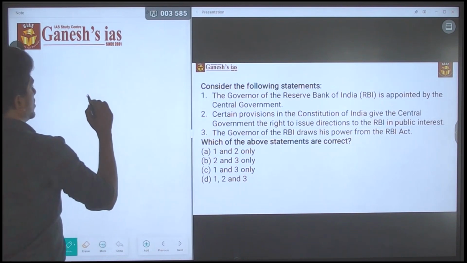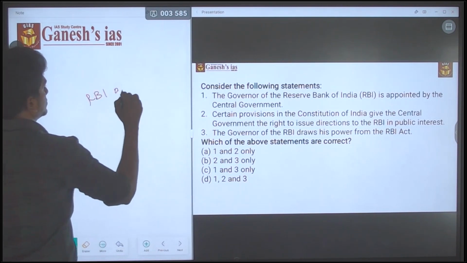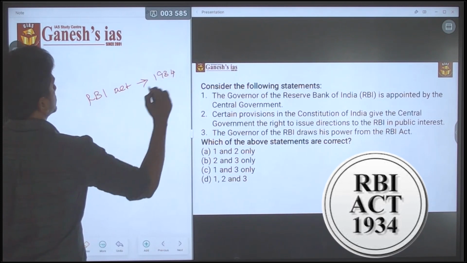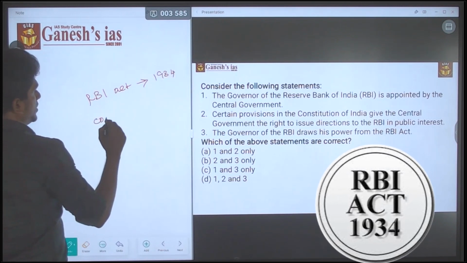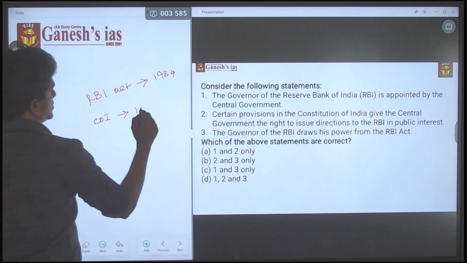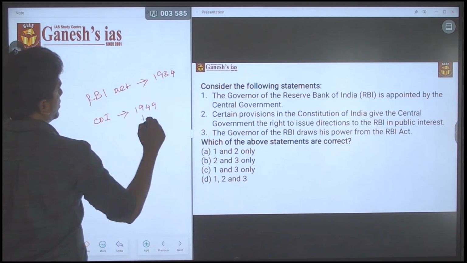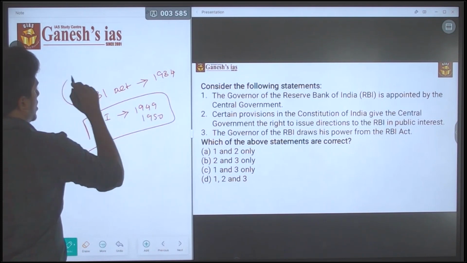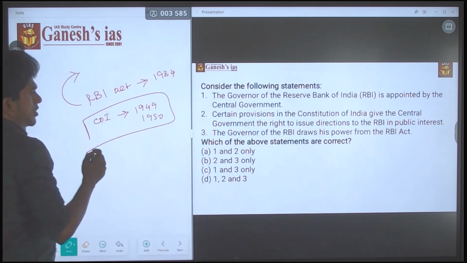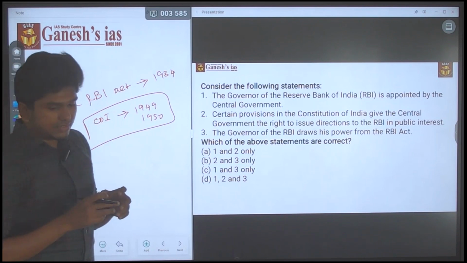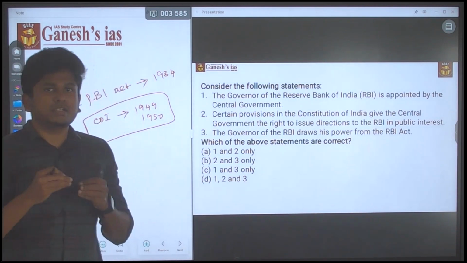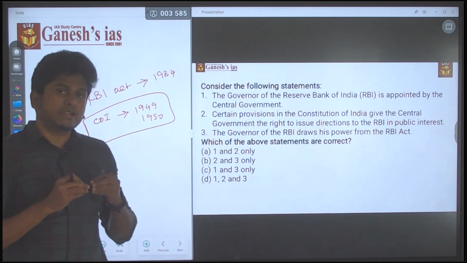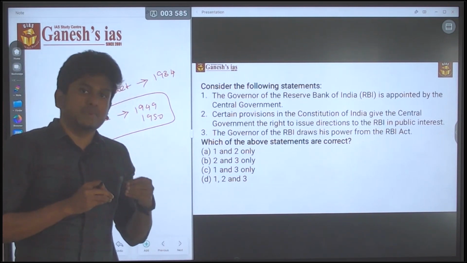The RBI Act came into picture in 1934, but the Constitution of India came into picture in 1949 and 1950. So the RBI Governor, or the RBI itself, is nowhere related or connected to the Constitution, because the RBI Act came before the Constitution was made.